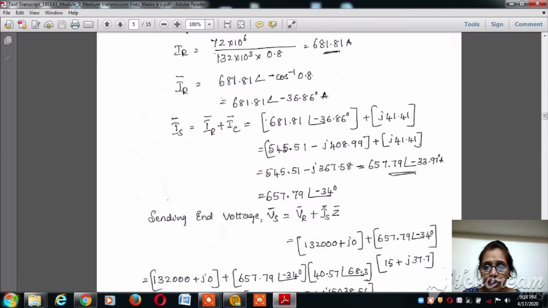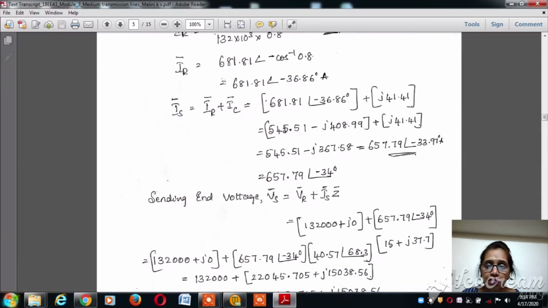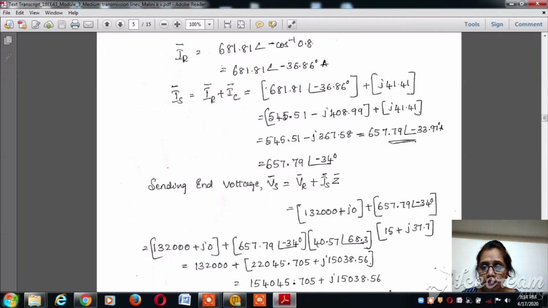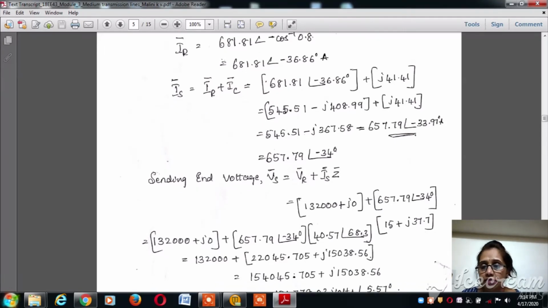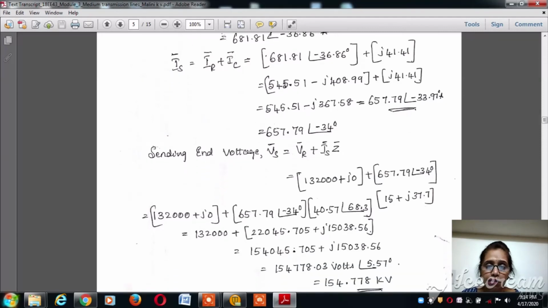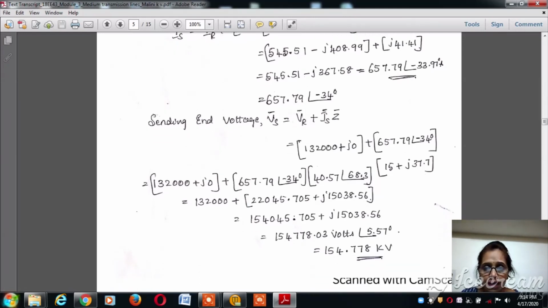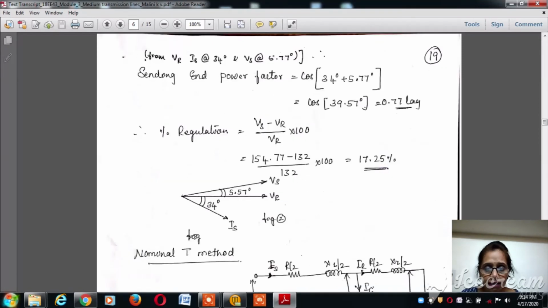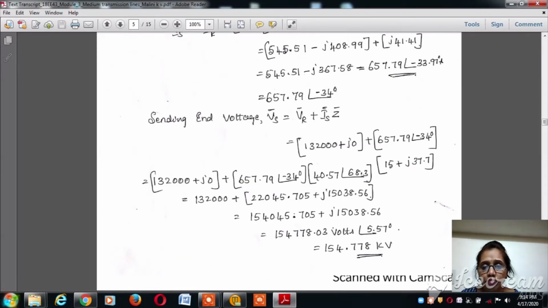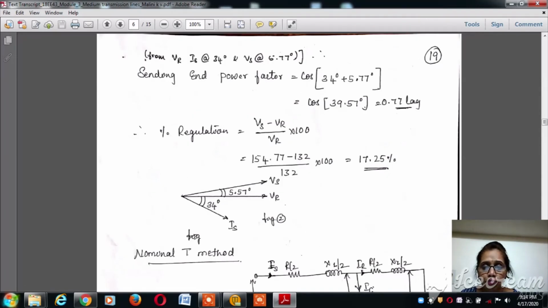Now we can add 681.81 at an angle of minus 36.86 plus j 41.41, simplify and do the summation, and we will get 657.79 at an angle of minus 33.97, approximately 34 degrees. Now the sending end voltage Vs is equal to VR plus Is into Z. Now the Z value is known, Is is known and VR is known. Calculating, we will get 154.778 kilovolts, that is the sending end voltage Vs.